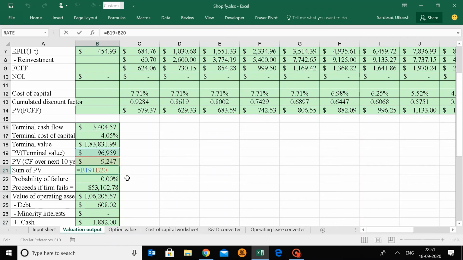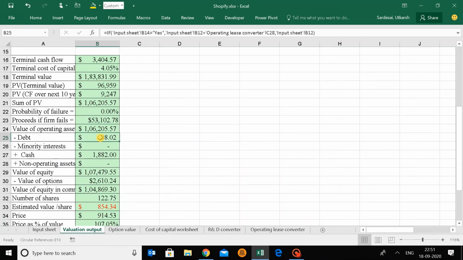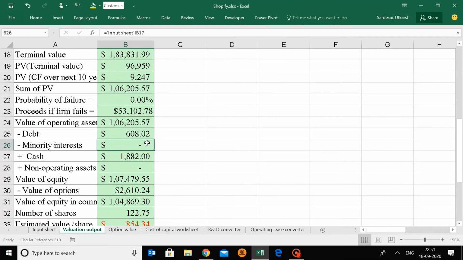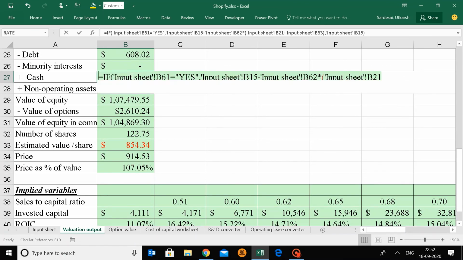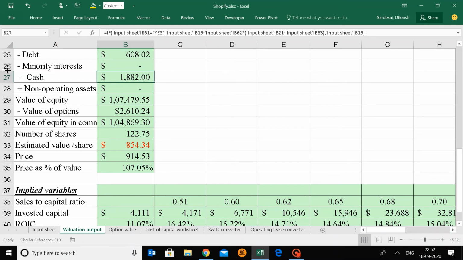Okay. Then you basically have your debt, which you reduce. There's actually no debt, but the company has operating leases that is considered as debt because it is essential for operations. If you don't pay that, you will be thrown out and your company won't work. Plus the cash. So we add the cash because it is an asset, and we get the value of equity.